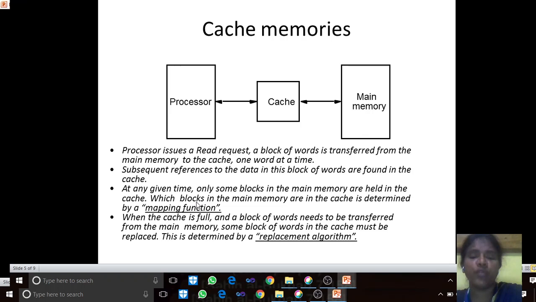When the cache is full, if the processor requires some instruction which is not in the cache, then some instructions have to move out of the cache to the main memory, that is called swap out, and the required instruction is swapped in from the main memory to the cache.